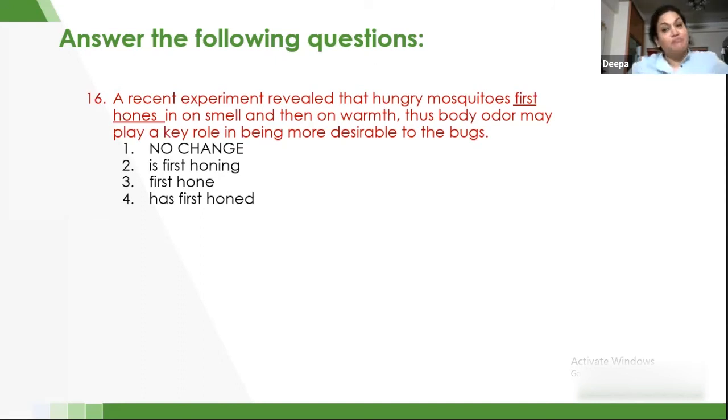We are talking about mosquitoes, that is plural number, and then we are having a verb that says hones. Hones is a singular verb, therefore we have to find a different answer option. So let's see what that is. C, the third option, is the right option. First, hone. Hone is a plural verb and it goes with a plural noun. Let's go to the next question.